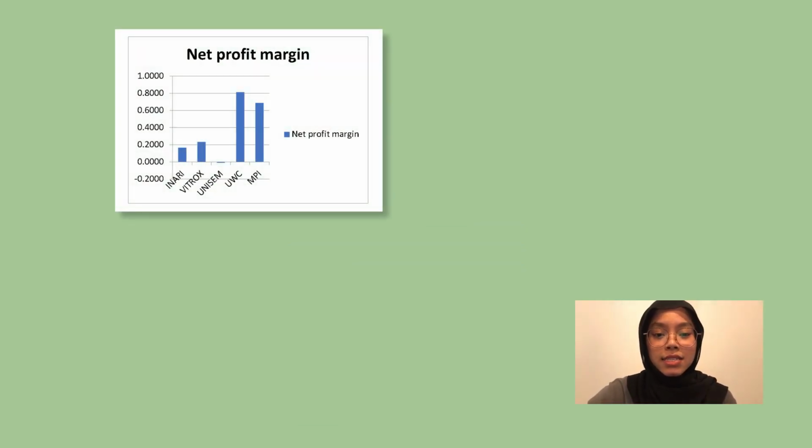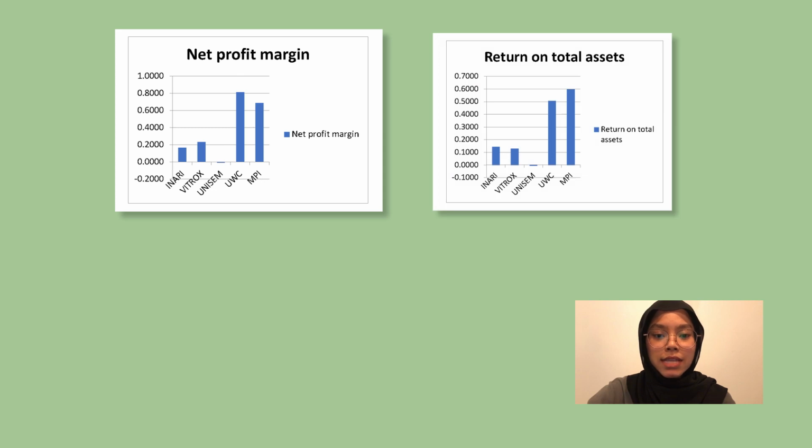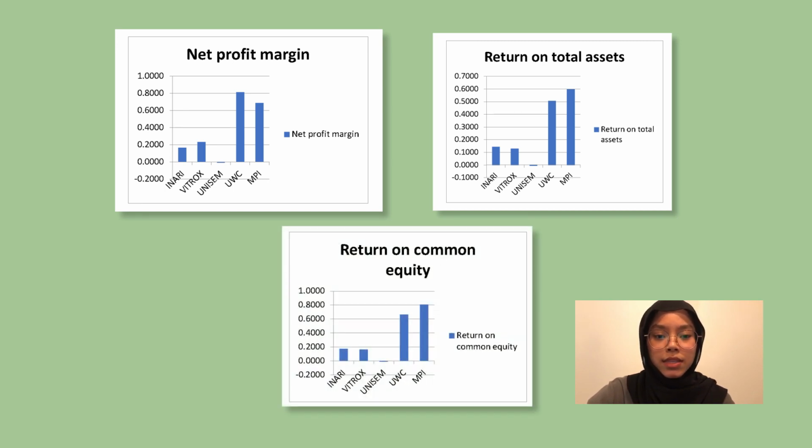For net profit margin, in 2019, the highest is recorded by UWC with 81.24% and lowest is Unisem with negative 0.7%. For return on total assets, the highest is MPI with 59.86% and lowest is Unisem with negative 0.54%. Lastly, return on common equity. The highest is recorded by MPI with 80.58% and lowest is Unisem with negative 0.7%.